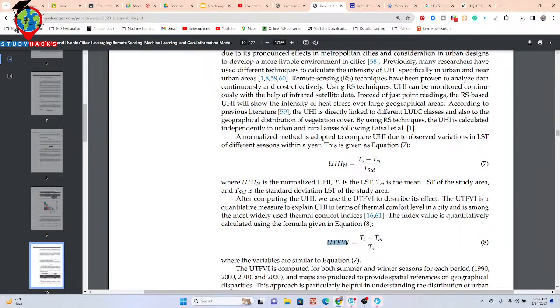Basically it's another index, the urban thermal field variance index. When you calculate this index, we put this type of thing: TS is the LST, so it's the LST minus the mean LST, divided by the LST. Then we can get the UTFVI. Okay.